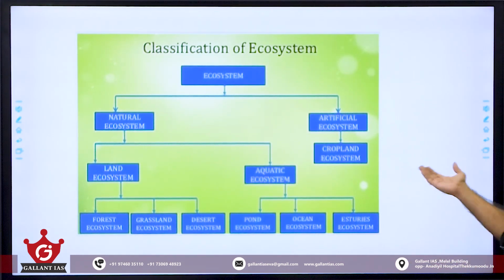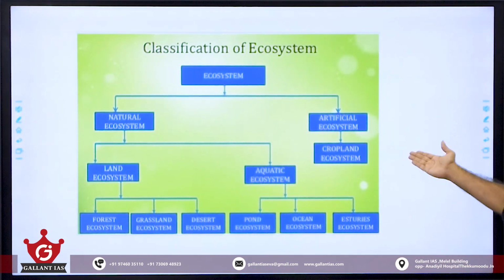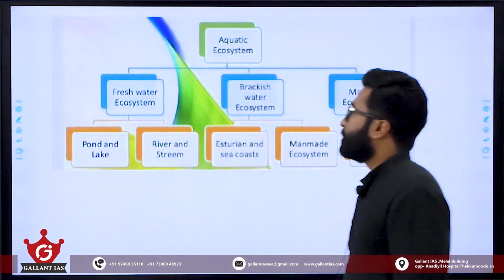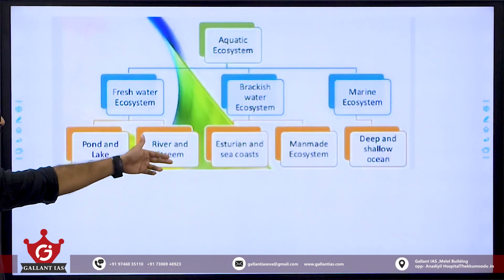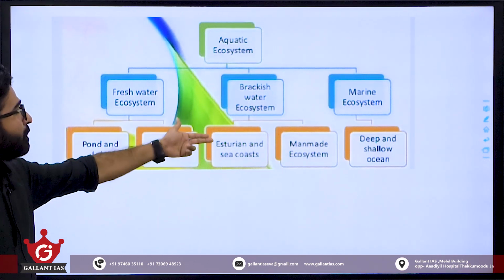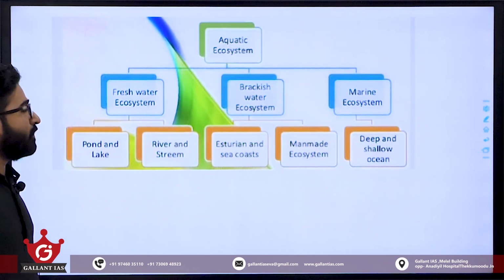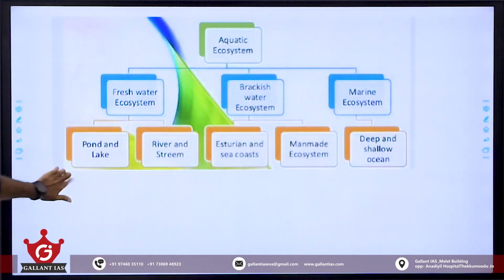Then artificial ecosystem means like our agricultural field, where frogs and snakes also live. That is part of an artificial ecosystem because we are creating that field. Now, aquatic ecosystem we can classify as freshwater, brackish water and marine ecosystem. Freshwater ecosystem means ponds, lakes and rivers. Brackish water means estuaries and those ecosystems adjoining the seas. Man-made ecosystems, where we construct artificial ponds, are also part of this. Then marine ecosystem means oceans.